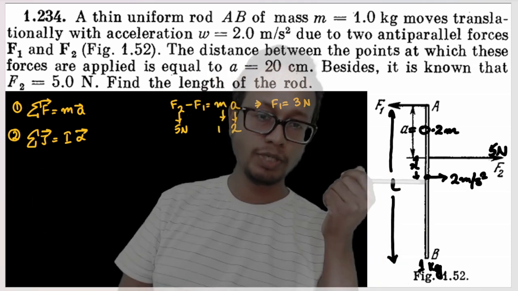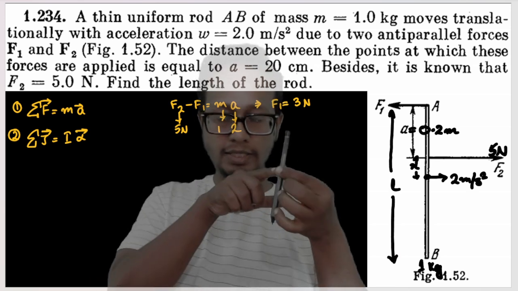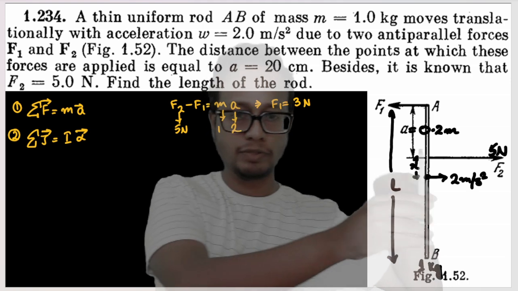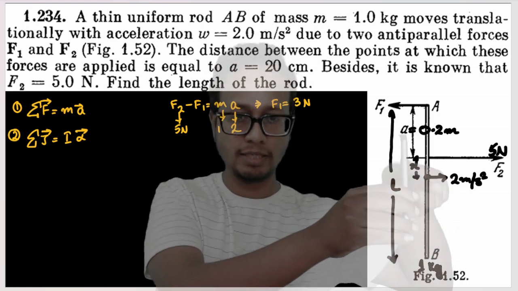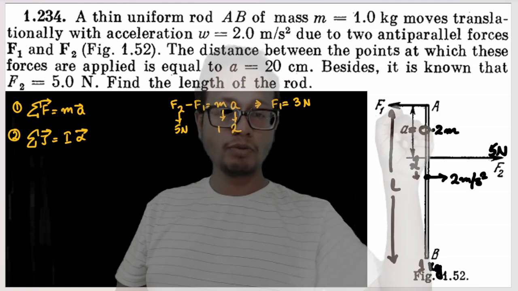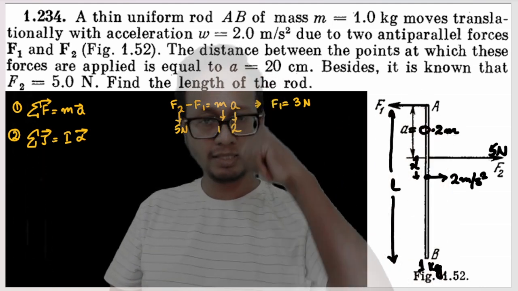For our convenience, we'll use the center of the rod as the axis. If this is the rod, the axis passes through the center. Understood? So if the axis passes through the center, at this point, this is my axis in this direction. What is the torque due to F1? Torque due to F1 is nothing but R cross F, and the torque happens in this direction.